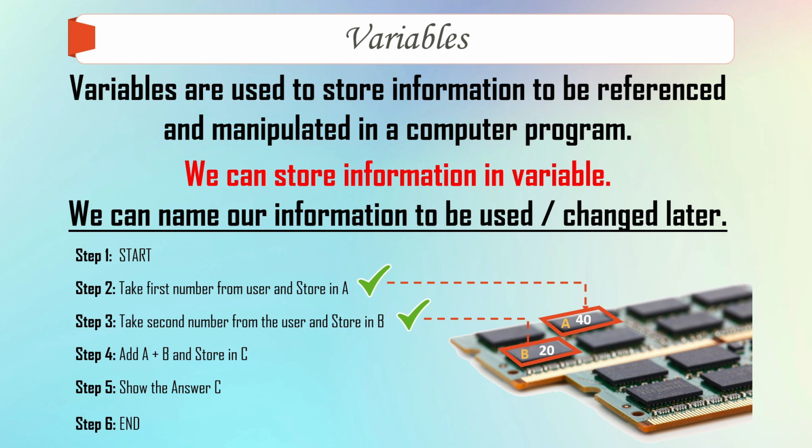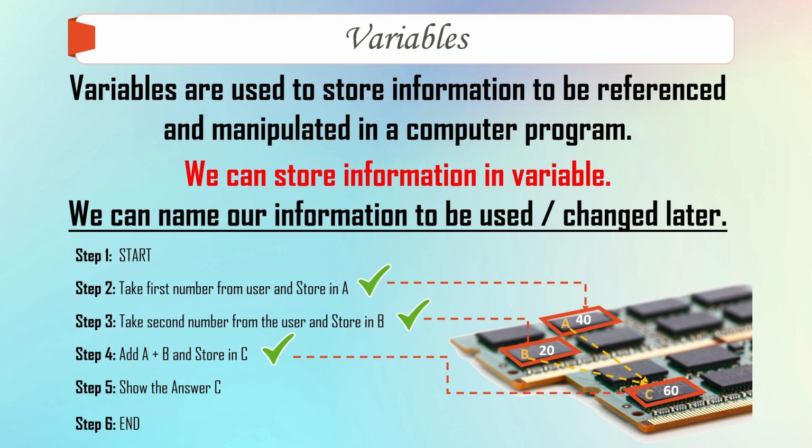Now step 4, very important. What this will do is it will add A plus B and store it in C. Now add A plus B means what? It will add the number stored in A and the number stored in B and then store it in C. So it will be stored in a memory location that will be named as C. Okay.